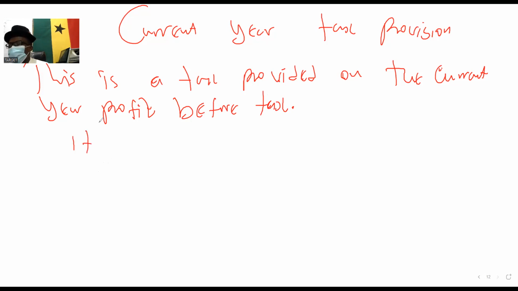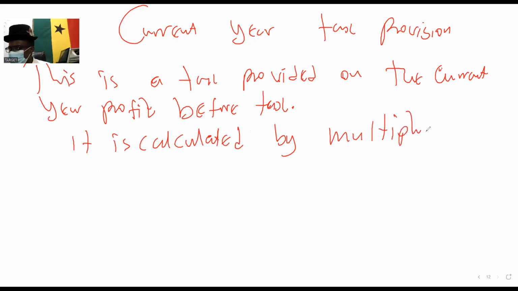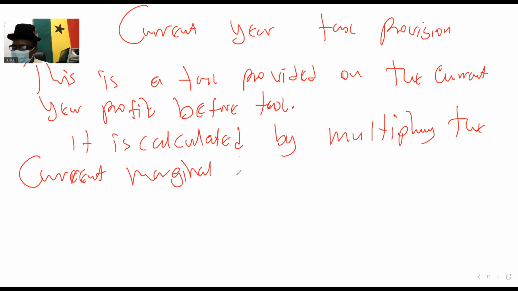It is calculated by multiplying the marginal tax rate of the entity. So as an accountant, in reality, you calculate it by multiplying the current tax rate or current marginal tax rate by the profit before tax.